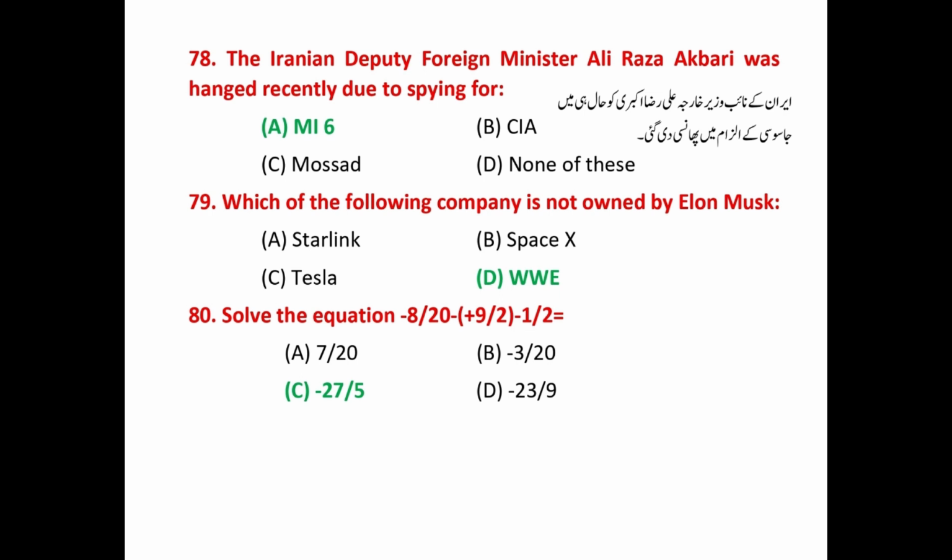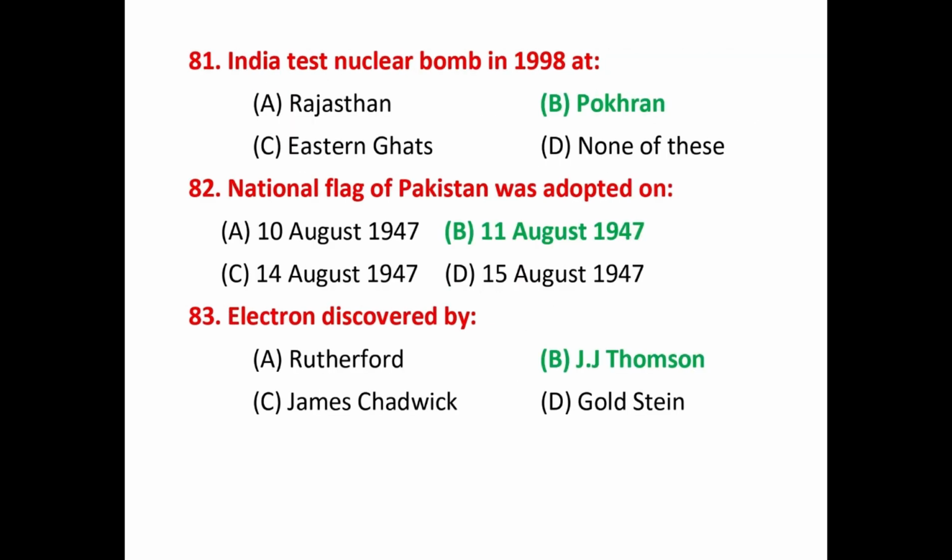Question number 79. Which of the following companies is not owned by Elon Musk? That answer is WWE. Question number 80. Solve the equation. That answer is -27.5. Question number 81. India tested a nuclear bomb in 1998 at? That answer is Pokhran. Question number 82. The national flag of Pakistan was adopted on? That answer is 11th August 1947.